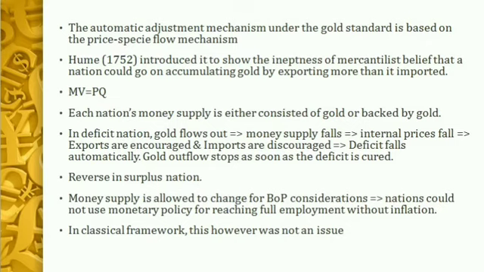As is clear from the earlier diagram, in a deficit nation, gold will be flowing out of the domestic economy. Now, as the deficit nation loses gold, its money supply will fall because under the gold standard, the money is either gold itself, or if it is a paper currency, then it will be backed by gold. So therefore, in a deficit nation, when the money supply falls as gold flows out, the price level will also fall. As prices fall, there will be a change in exports and imports.